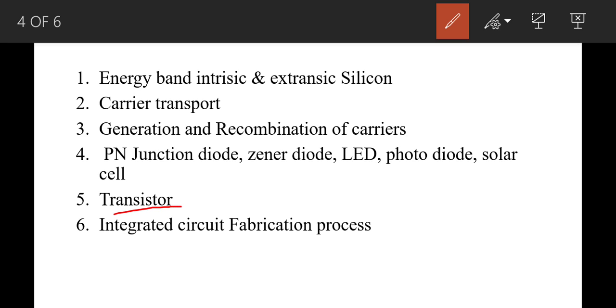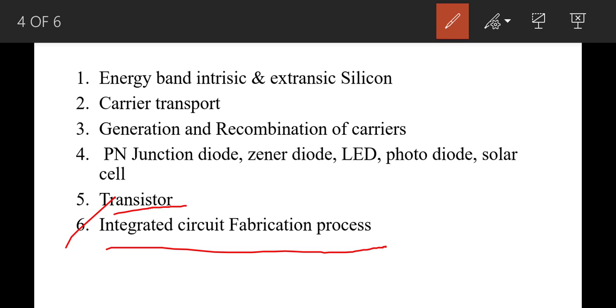Then transistor. We cover transistors, that is BJT, MOSFET, CMOS, PNP, NPN, emitting diodes, drain, source. What is the concept of the three transistor devices we cover in this chapter on transistors. And integrated circuit fabrication process, in this topic we cover